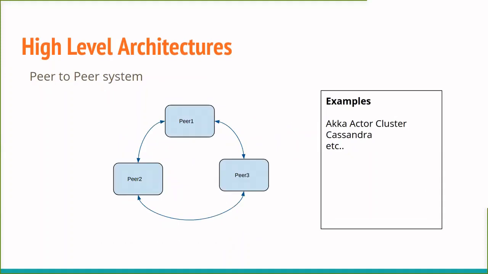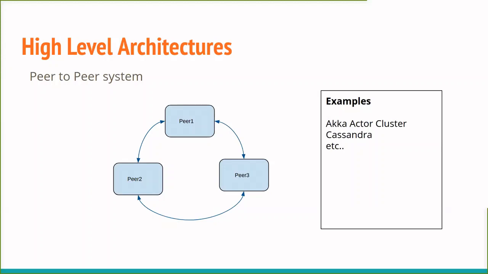So at a very high level, when we say distributed on multiple servers, there are 2 styles of architectures. One is peer-to-peer, where the server itself is responsible for managing its own membership and its own failure detection, and it doesn't depend on any other external entity for any of the coordination tasks.